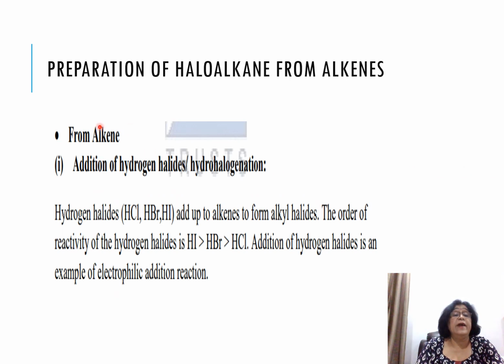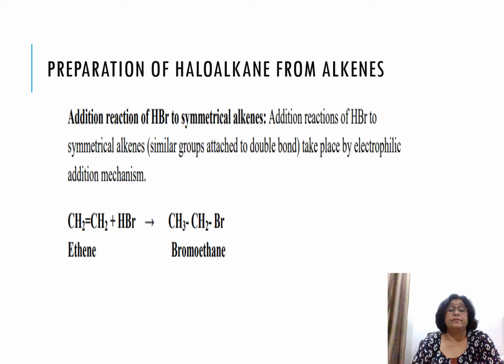Okay, so then from alkenes, how can you prepare haloalkanes? You require to add hydrogen halides. We have already studied the reactivity of hydrogen halides. The most reactive hydrogen halide is HI, then HBr, and then HCl, because the bond length of HI is more, next HBr, and next HCl. So that is the reactivity order of hydrogen halides. And addition of hydrogen halide is an example of electrophilic addition reaction.